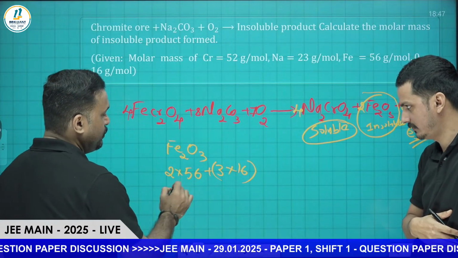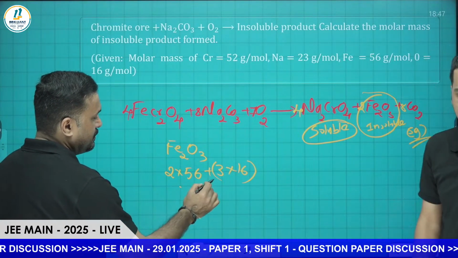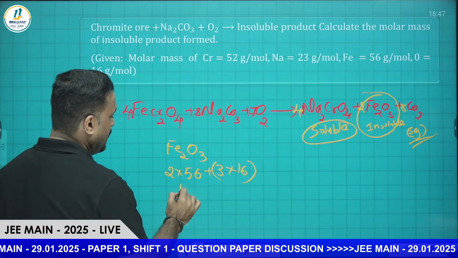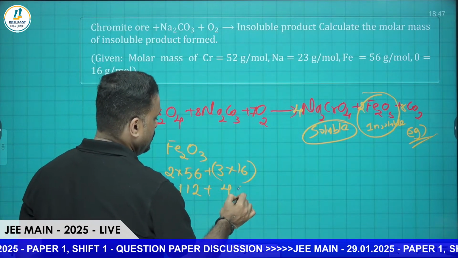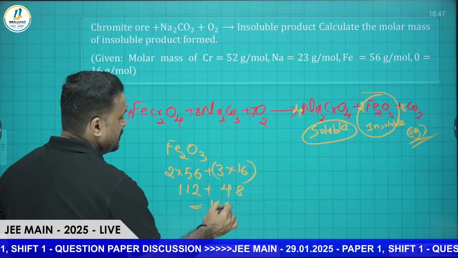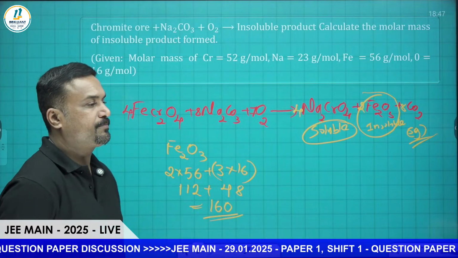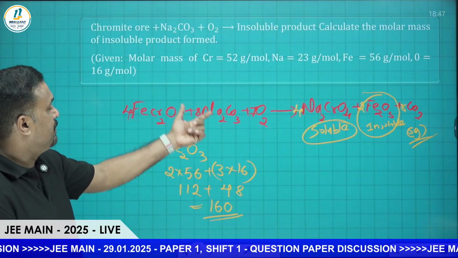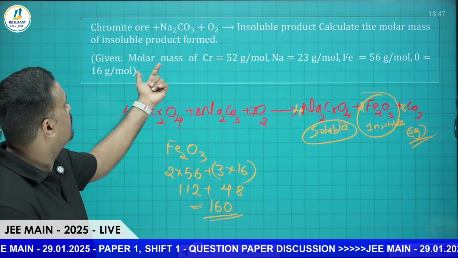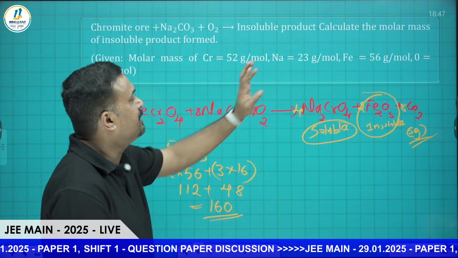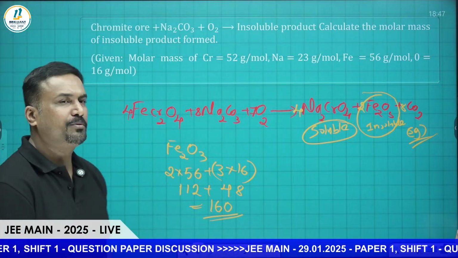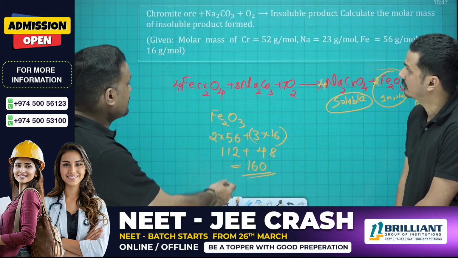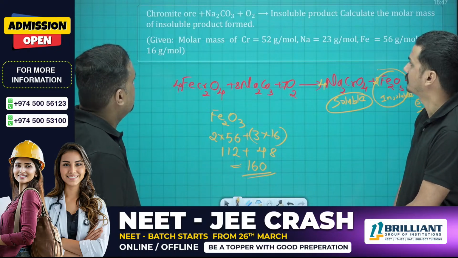So here it will be 2 into 56 plus 3 into 16. That is 112 plus 48, which is equal to 160. 160 will come. Correct. So the mass is given, you have to keep it in mind. The molar mass of chromium, sodium, iron is given actually, sir. So you can easily solve. So the correct answer is 160. We will move to the next one.